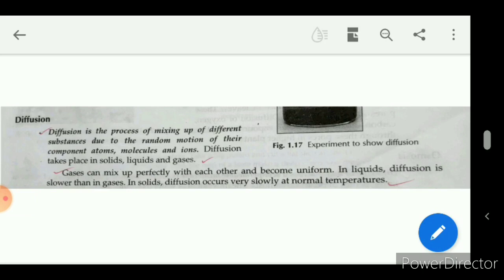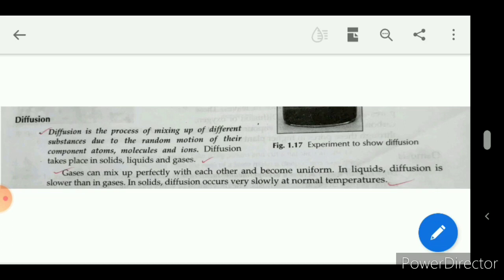The movement of substances such as carbon dioxide and oxygen across the cell membrane takes place by the process of diffusion. Basically, movement of substances is of two types: first diffusion, and the other is osmosis.